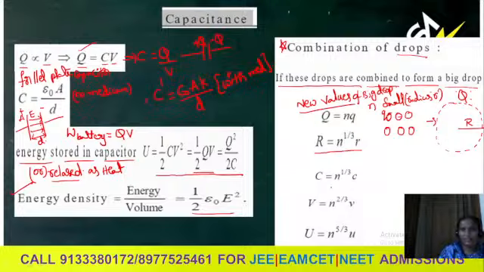Now, capital C, the capacitance of a bigger drop, is equal to n power 1 by 3 times the capacitance of a smaller drop. Because for the n smaller drops we take the capacitance as small c, and for the bigger drop we take capital C. Similarly, potential. The potential of a bigger drop should be equal to n power 2 by 3 times the potential of a smaller drop, and the potential energy is equal to n power 5 by 3 times U.